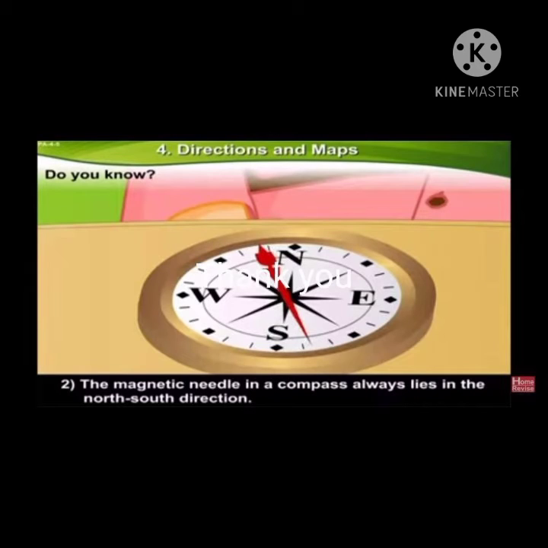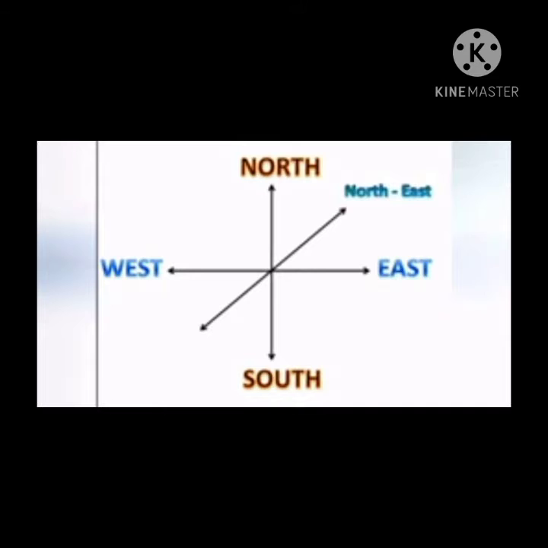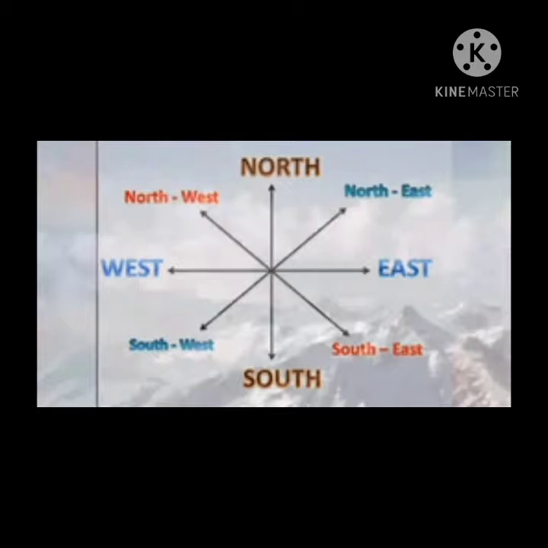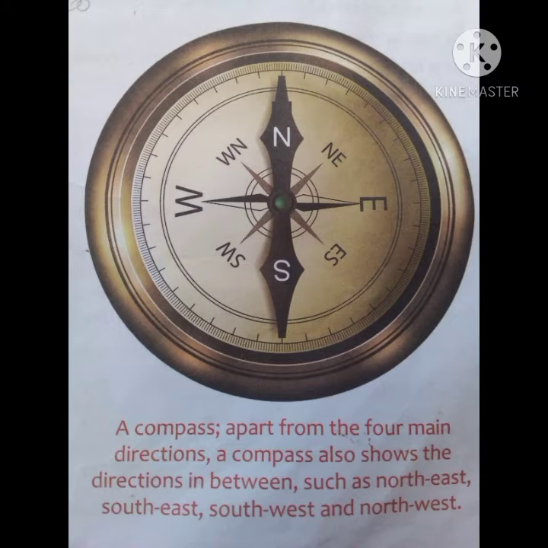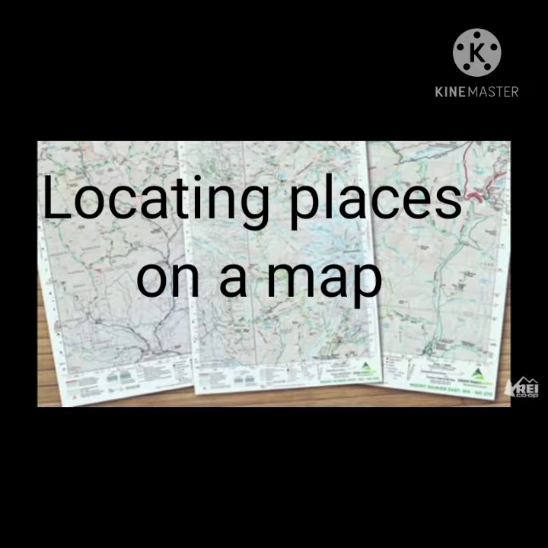A compass, apart from the four main directions, also shows the directions in between, such as the northeast, southwest, northwest, and southeast. So today we have learnt to find directions with the help of a compass. The next subtopic is locating places on a map.